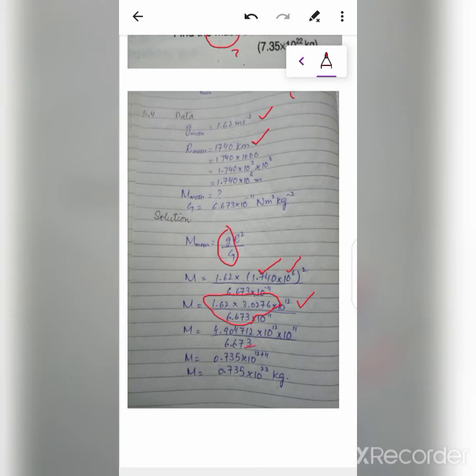By dividing these two values, we have 0.735 × 10^12 multiplied by 10^11, which is 10^(12 plus 11). The value comes out to be 0.735 × 10^23. This is the mass of the moon according to the formula.